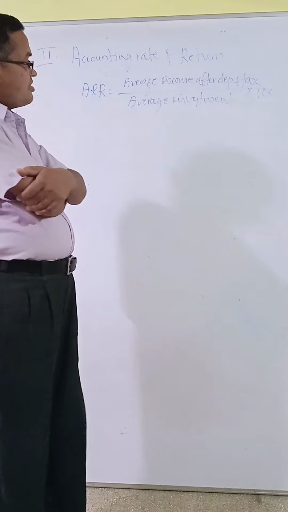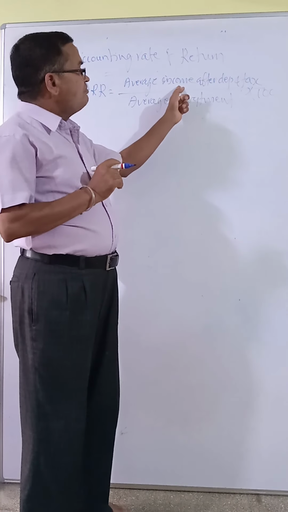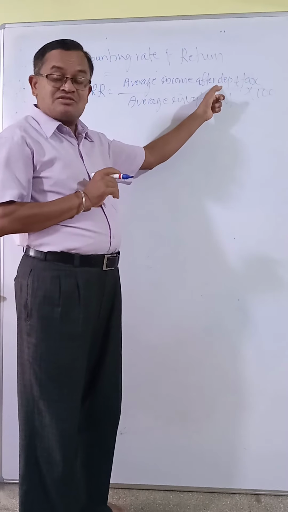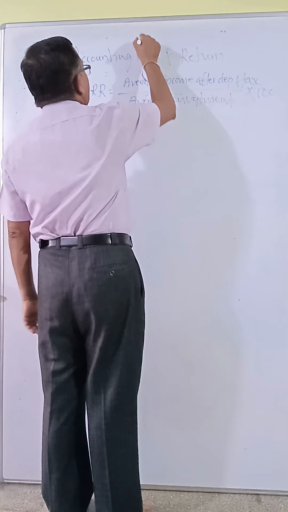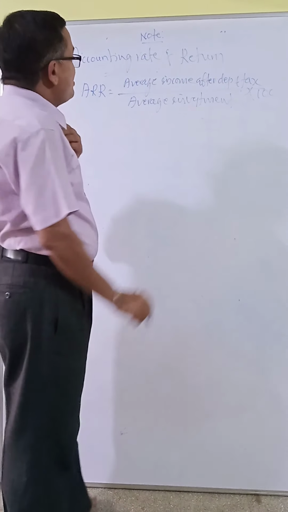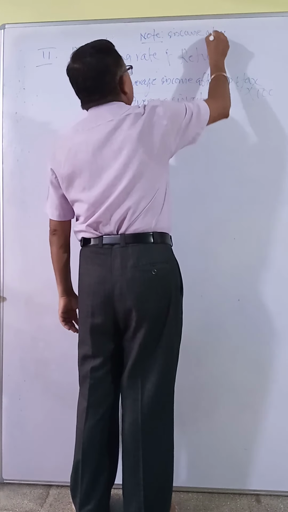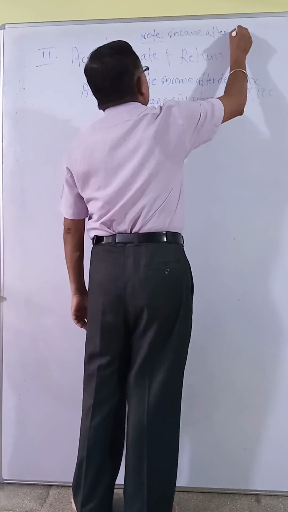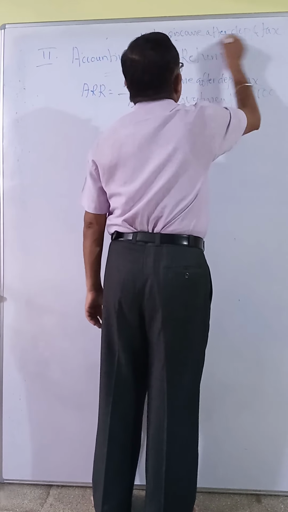Now the question arises, this is opposite to payback period. In payback period, what have we taken? Income after tax before depreciation. Remember, for the calculation of accounting rate of return, we want income after depreciation and after tax.